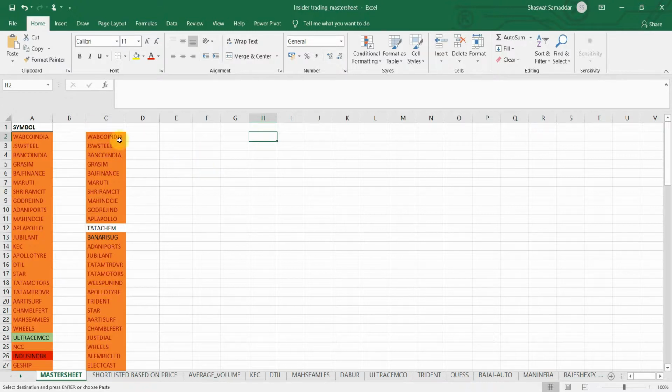So the parameters which I will check on these symbols are, let me just name them: the shareholding pattern, SAST regulation, then promoter encumbrance details, and the last one is earnings per share.